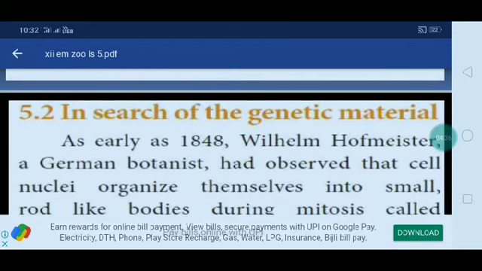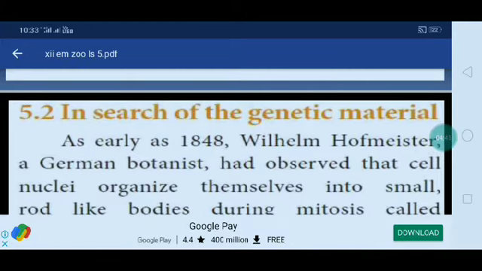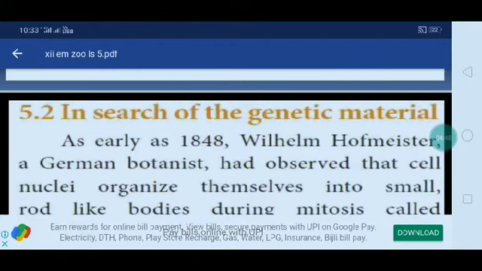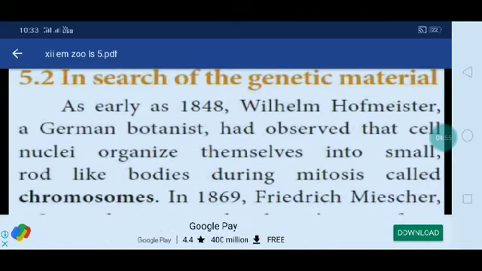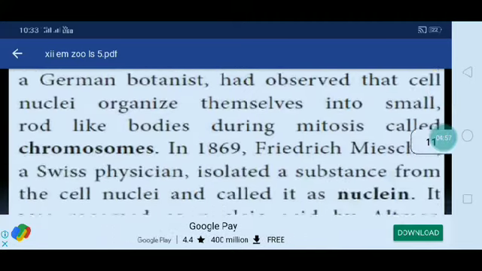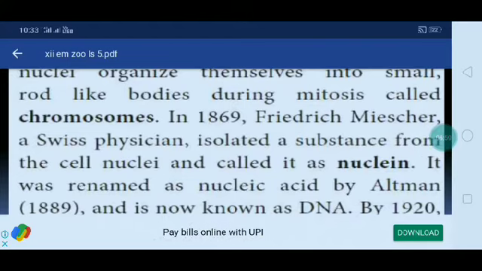Okay, the next is in search of genetic material. Genetic material is the DNA. What are the uses of the genetic material? How can we search for this genetic material? As early as 1848, Wilhelm Hofmeister, a German botanist, observed that cell nuclei organize themselves into small rod-like bodies during mitosis, called chromosomes.